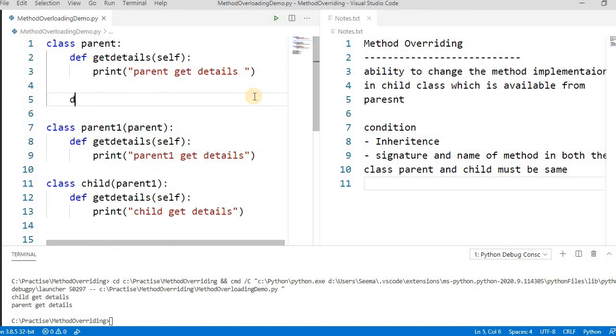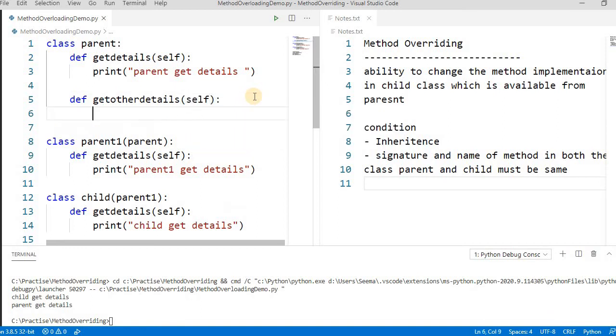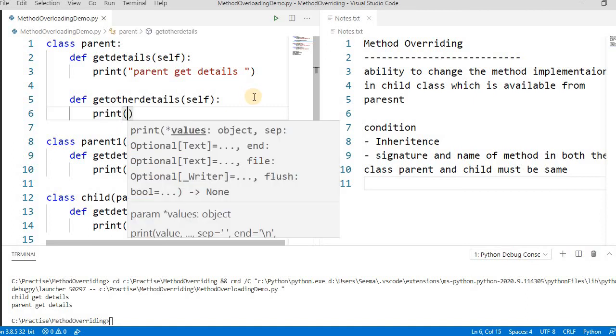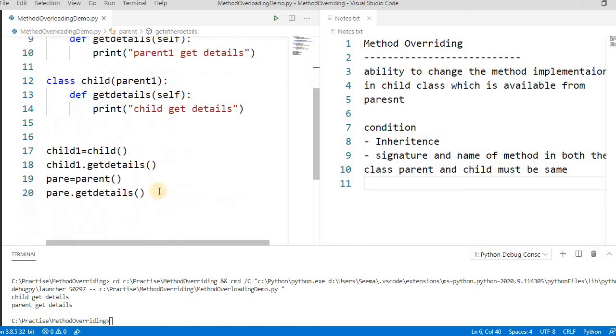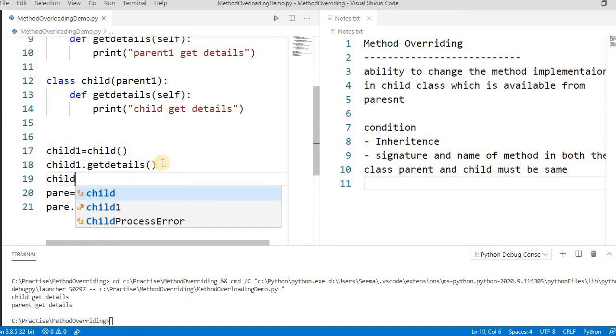But let's take an example. If we create something like def get other details, and we have not given an access modifier like underscore or double underscore for making this private or protected, then by default all the methods are public, and it goes into any number of multi-levels. If you have n levels, every class below inheriting from the one above gets all the details, other details, and if you call this in the child class, it will work. So this is child1 dot get other details. See here, it's coming.